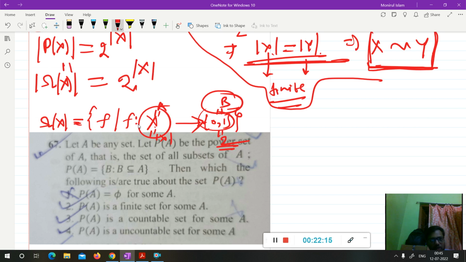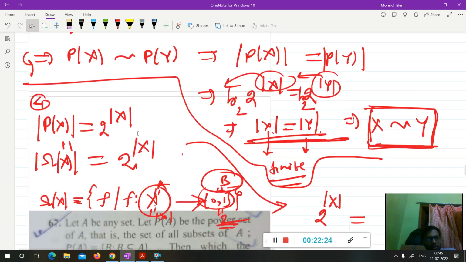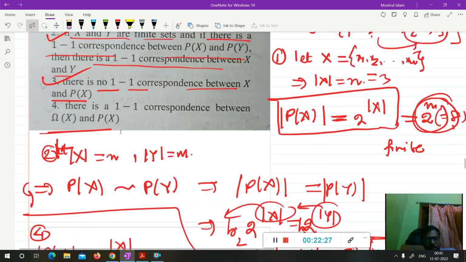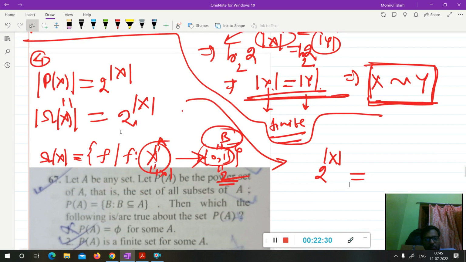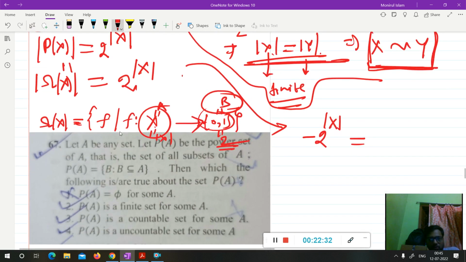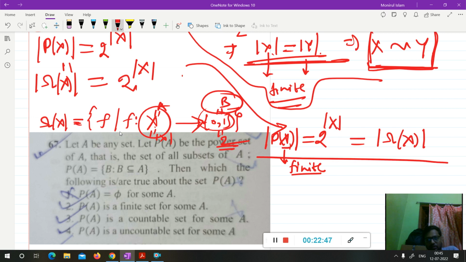Okay, so we understand. So from here you can say that the cardinality of 2 to the power X will be, this will be Y, right? Omega is P(X). Both sets have the same cardinality, so you can say cardinality of P(X) will be equal to cardinality of Omega. Since both are finite sets, if X is finite then this will be finite. It may not always be finite, but if X is finite then this is finite.